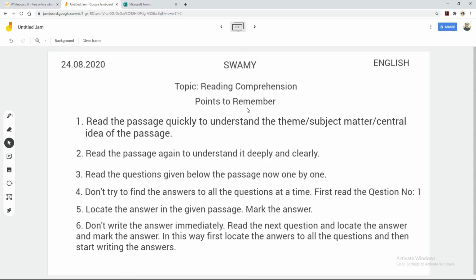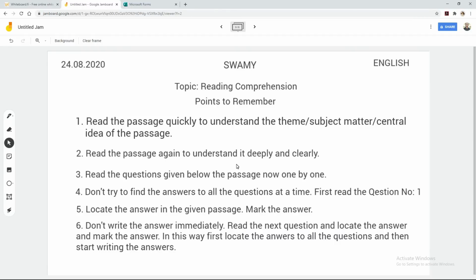Now let me explain how to do reading comprehension. Whenever you are going to start reading comprehension, these are the points you have to always remember. First point, read the passage quickly to understand the theme or subject matter or central idea of the passage. So when you are reading the passage the first time, don't try to read it to understand completely. Just enjoy reading and try to understand what the writer wants to communicate to you through the passage. That comes under theme and subject matter.